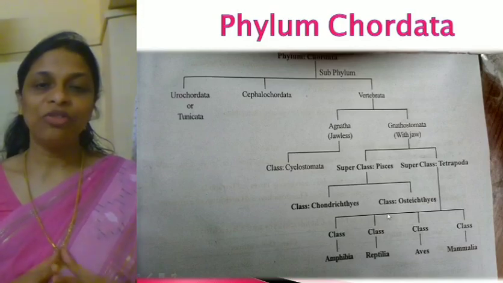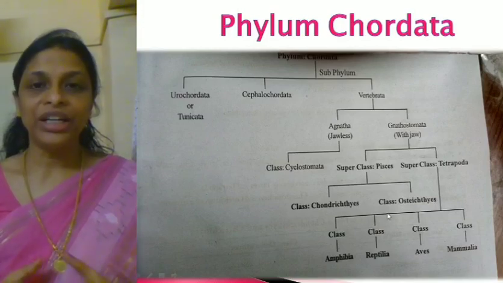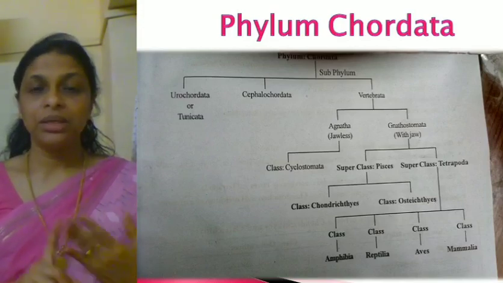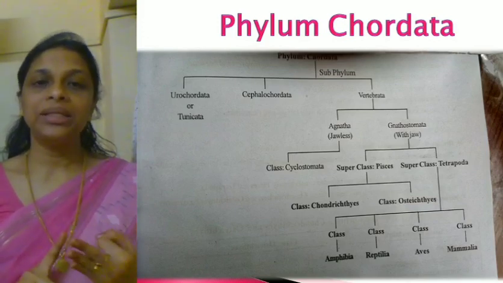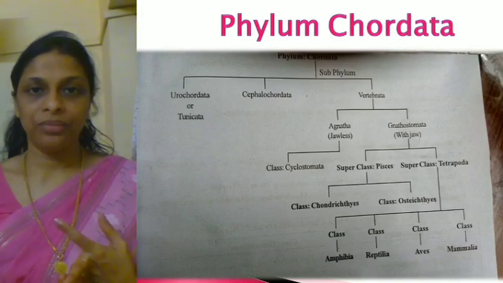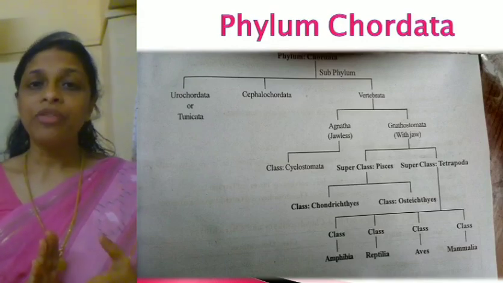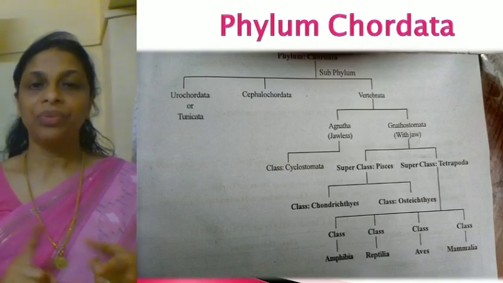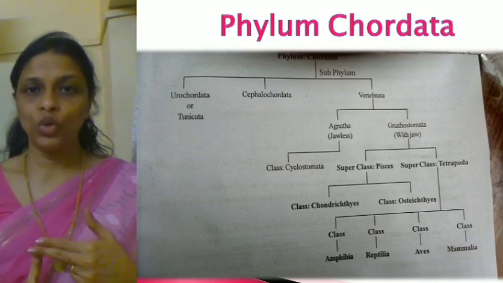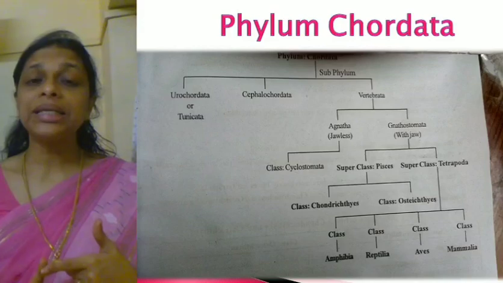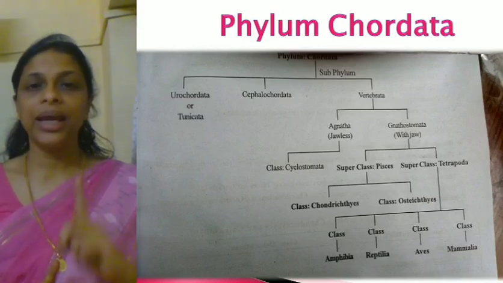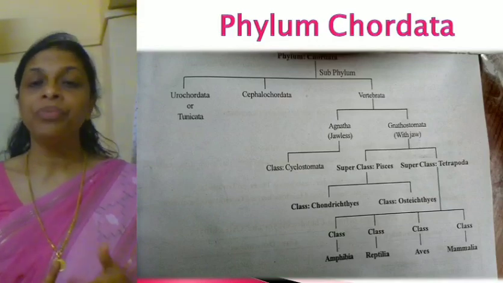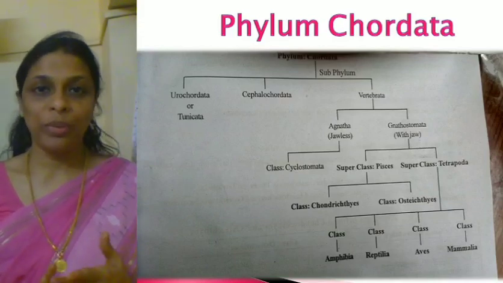Hope it's clear? So, phylum Chordata is divided into 3 subphylums: Urochordata, Cephalocordata and Vertebrata. Subphylum Vertebrata is again divided into two divisions, Agnatha and Gnathostomata. Under Agnatha there is only a single class, and that is Cyclostomata.